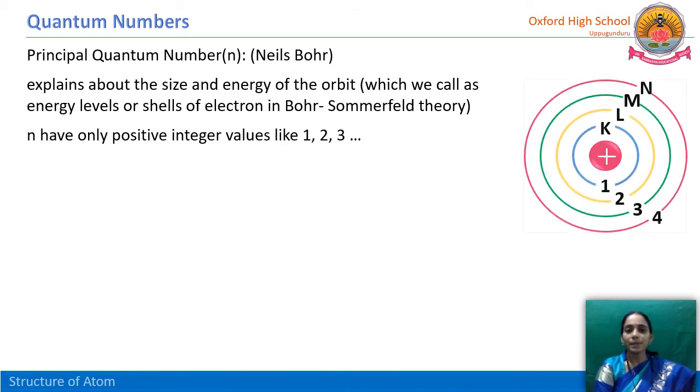This is the picture of Niels Bohr's structure of atom. It consists of the positively charged nucleus, and around this nucleus at particular distances orbits are located.